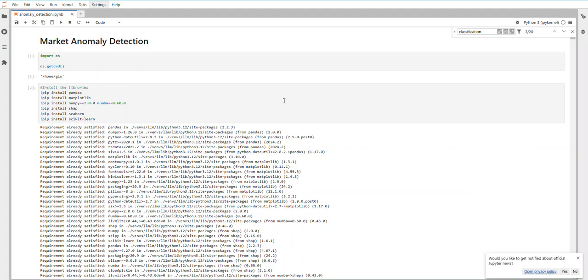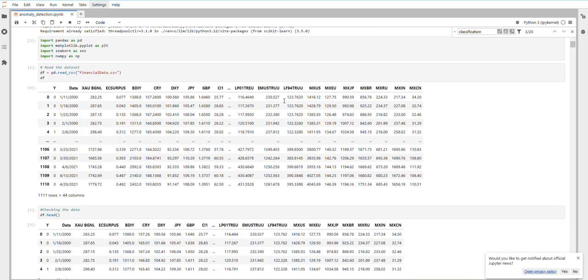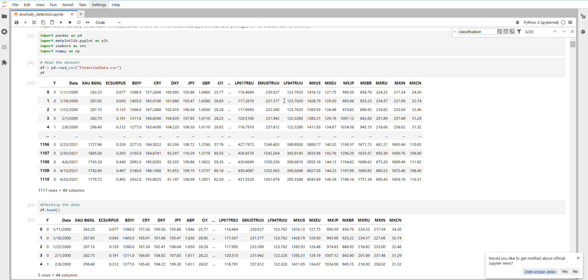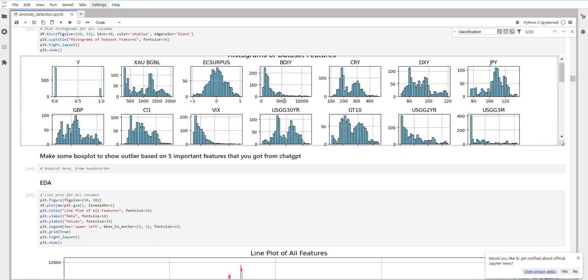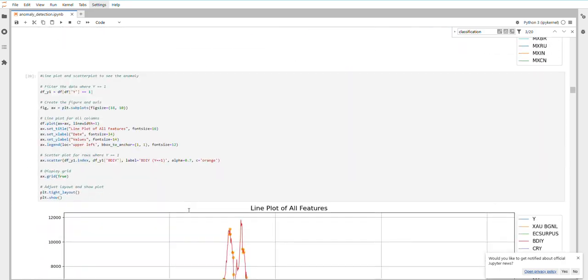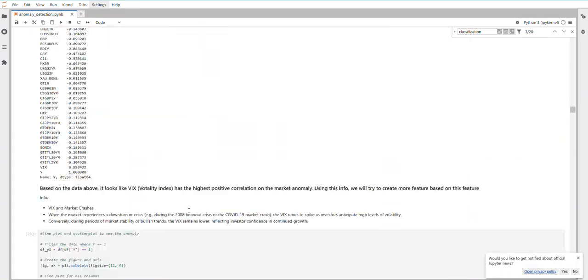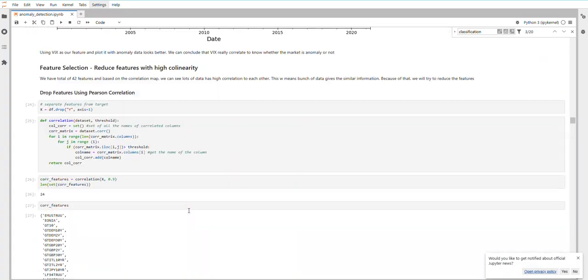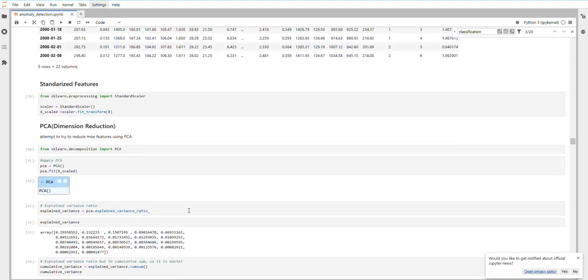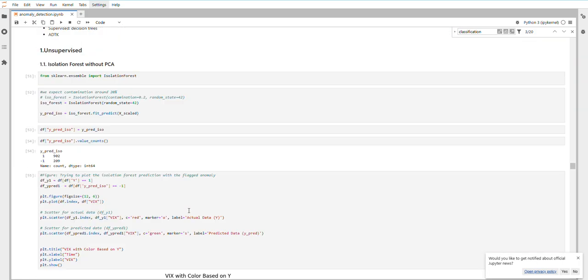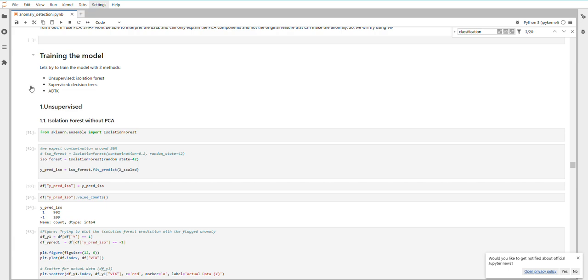For market anomaly detection, the goal is to have a better recall, so we want to better detect the anomaly. The difference that I do is, instead of just making sure that I can predict it based on just supervised machine learning, I do some other stuff. For example, I trained the model with three of these models, but have only done the unsupervised and the supervised.